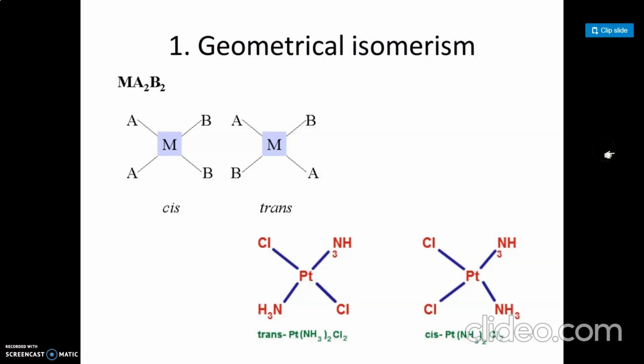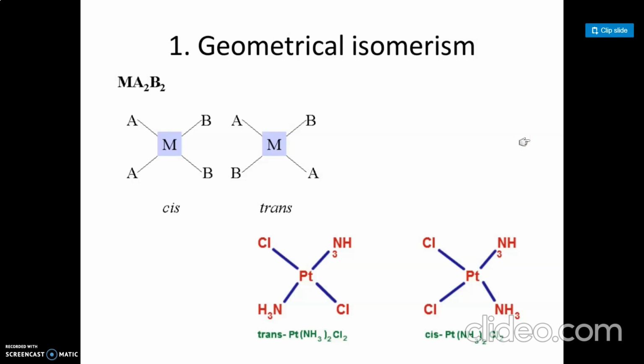What is meant by stereoisomerism? These isomers contain the same atoms and the same atom-to-atom bonding but differ only in the spatial arrangement around the central metal ion.